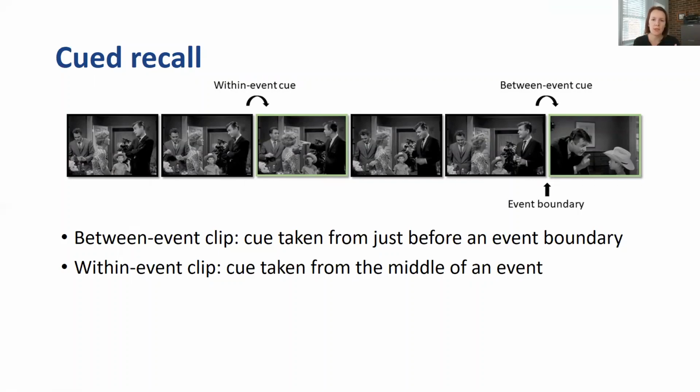First, we had these between event clips, and those were clips that were taken just before an event boundary. So for instance, here they are having drinks in the room, and then a scene change happened, and next they're in the bedroom, and participants were just supposed to say what happened next in the movie. And this was contrasted with these within event clips. So these are clips taken from the middle of an event, and participants, again, are just supposed to say what happened next in the movie.